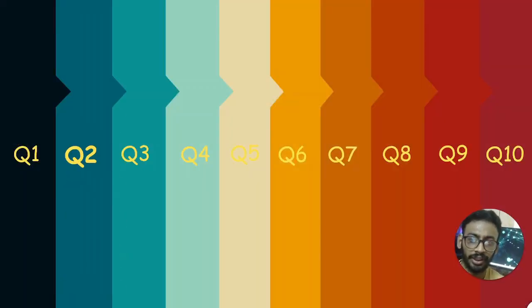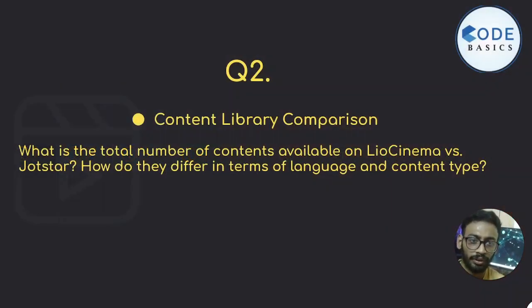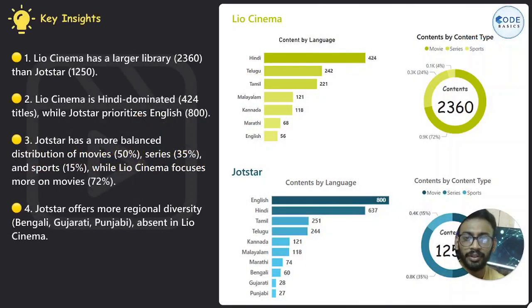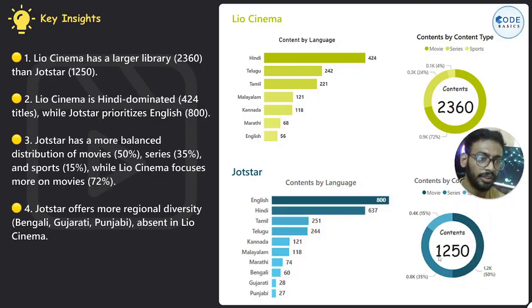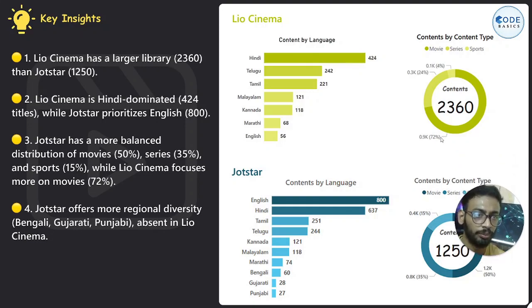Then the second question is all about content library consumption. What is the total number of content available on LioCinema versus Jotstar? How do they differ in terms of language and content type? So here we can see there are 2360 contents for LioCinema and for Jotstar we are having 1250 contents, and 72% of the contents are movies.